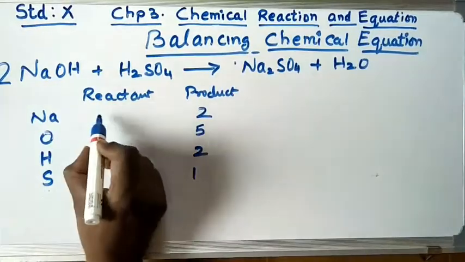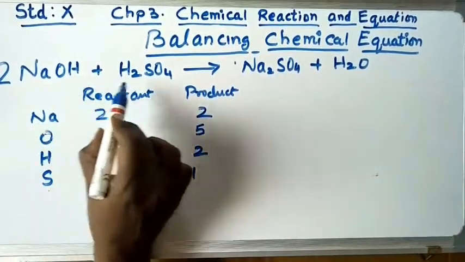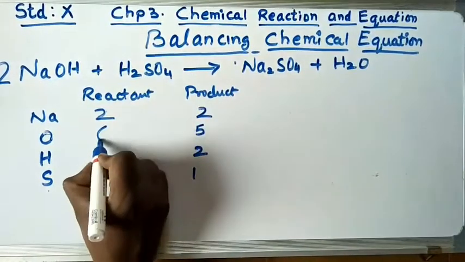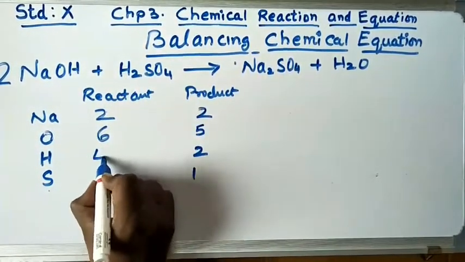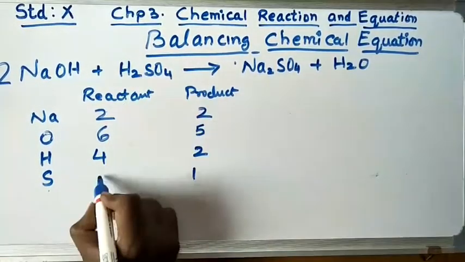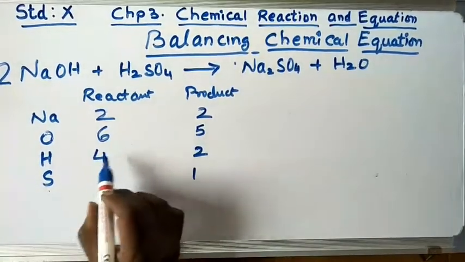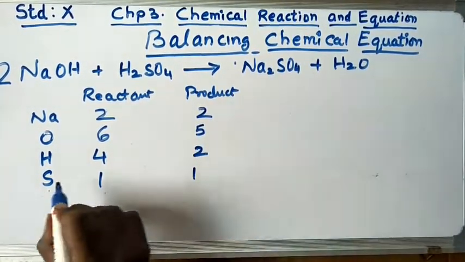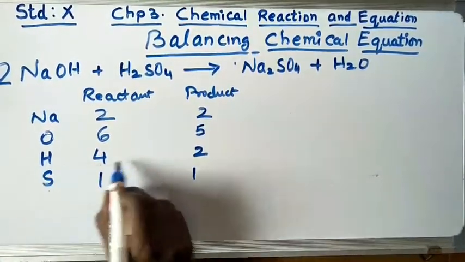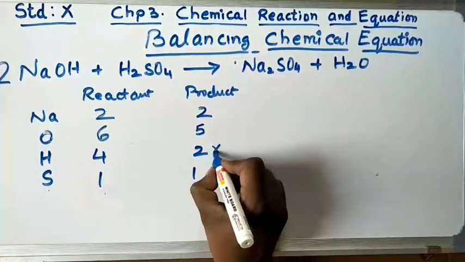Now how many sodium do you find? 2 sodium here. Oxygen here 2 and here 4, 6 oxygen. Hydrogen here 2 and here 2, 4 hydrogen. Sulfur 1 and 1. Now what? It should be balanced. Oxygen and hydrogen are not balanced here. So you have to balance. Let us balance the hydrogen which is on the product side. So I'll multiply this by 2.